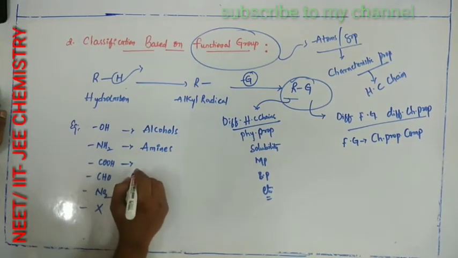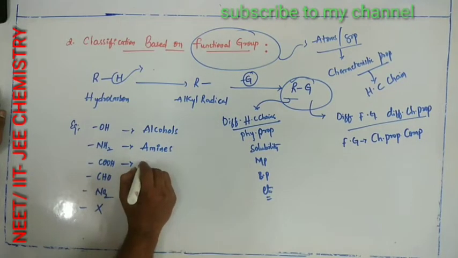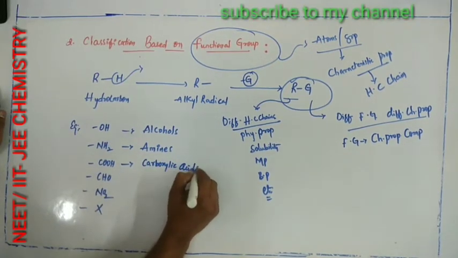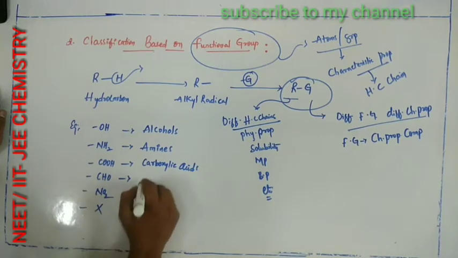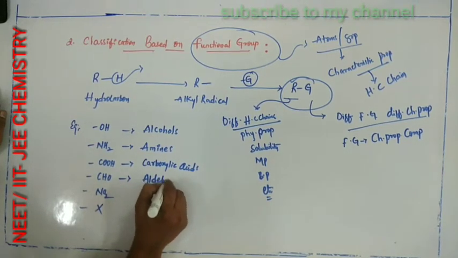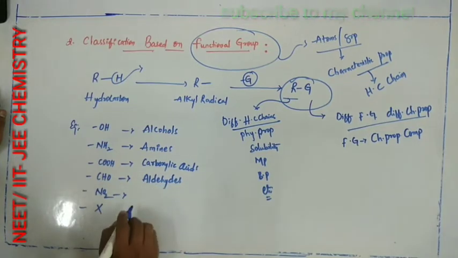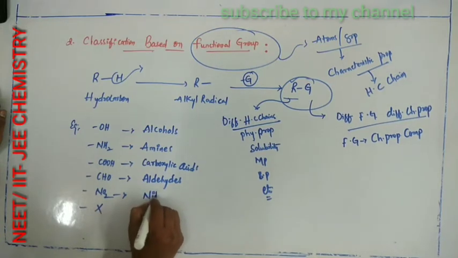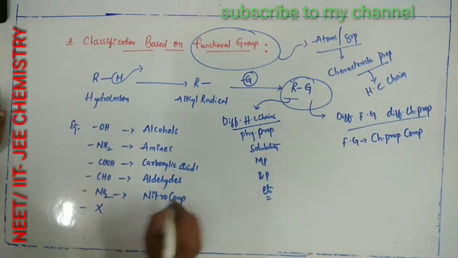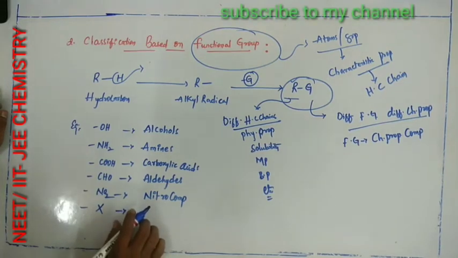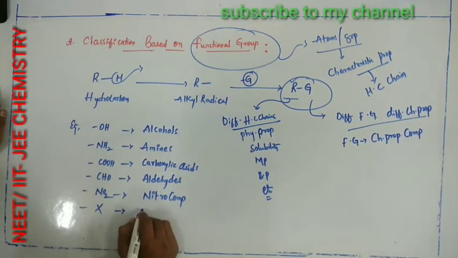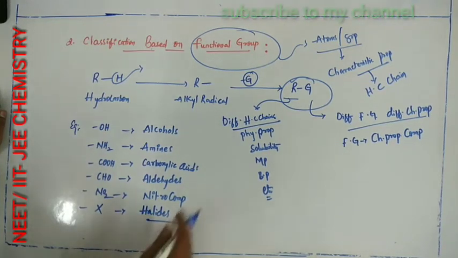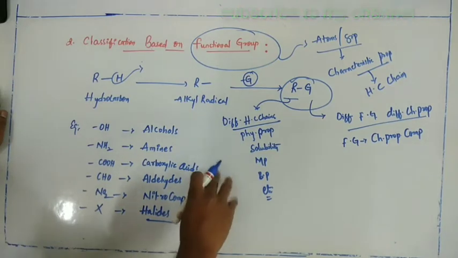If COOH is attached to the hydrocarbon chain, they are known as carboxylic acids. If CHO is attached, they are known as aldehydes. If NO2 is attached, they are known as nitro compounds. If a halogen is attached, they are known as halides. Like this, organic compounds are classified based upon the functional group.